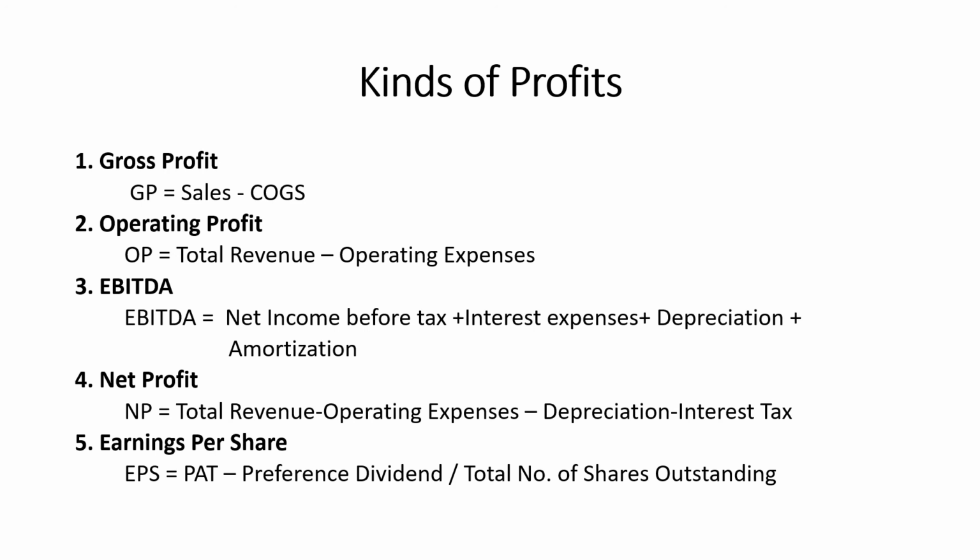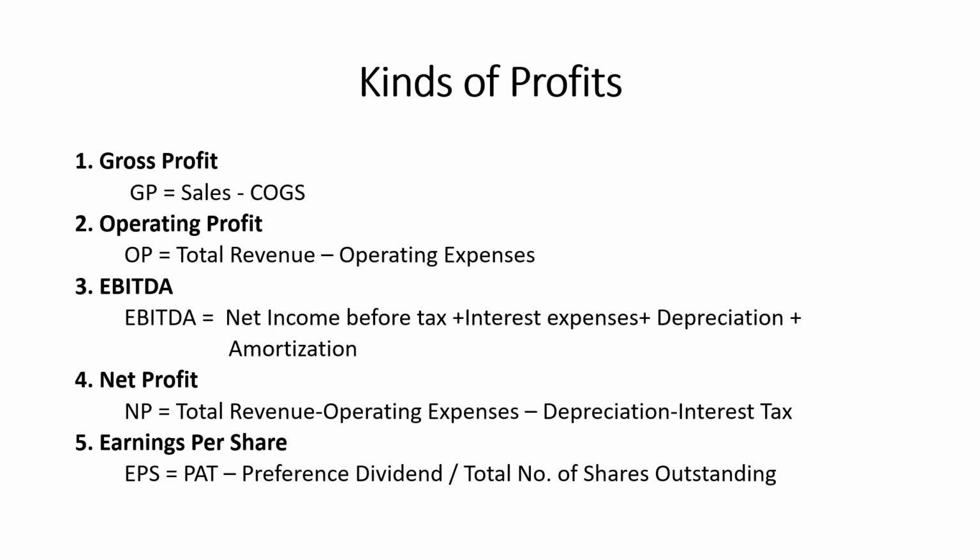EPS acts as a tool for market participants to measure the profitability of the company before buying its shares. EPS is the portion of the company's profit that is allocated to every individual share of the stock. And the decision rule for EPS is: the higher the EPS, the better the profitability.